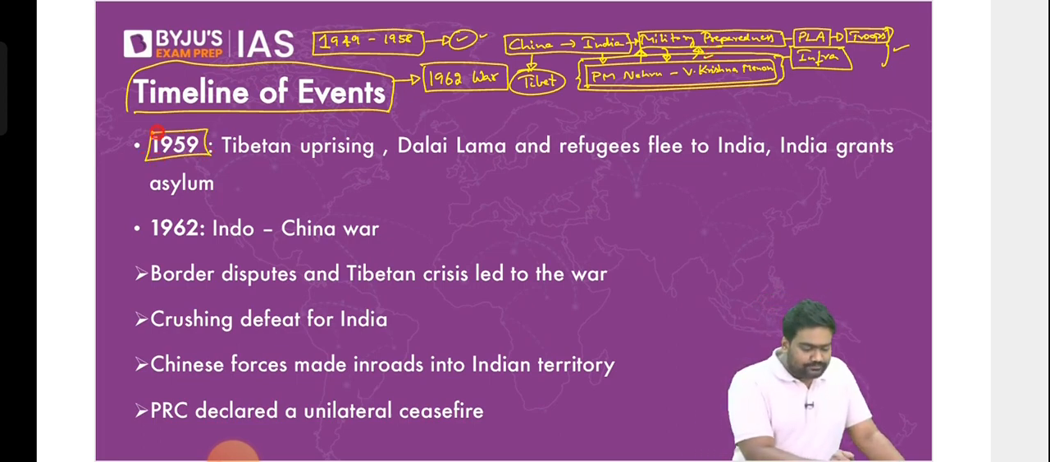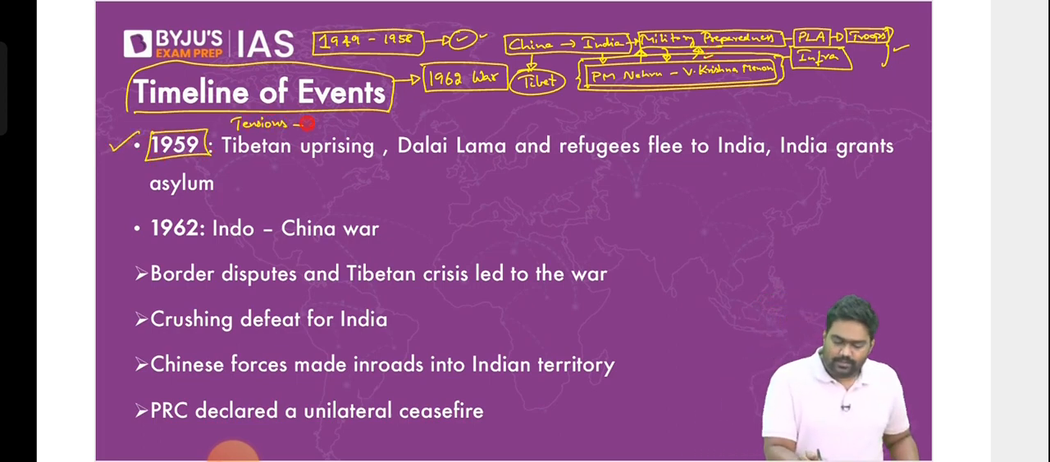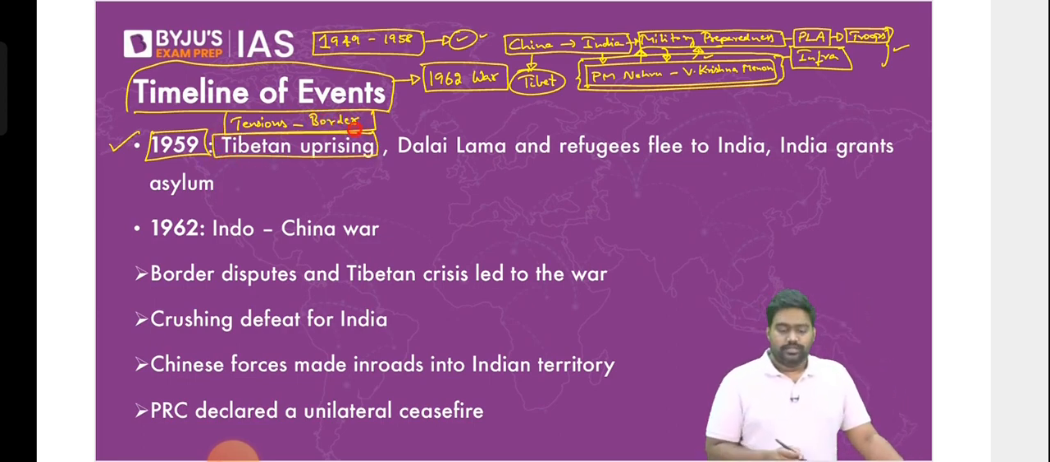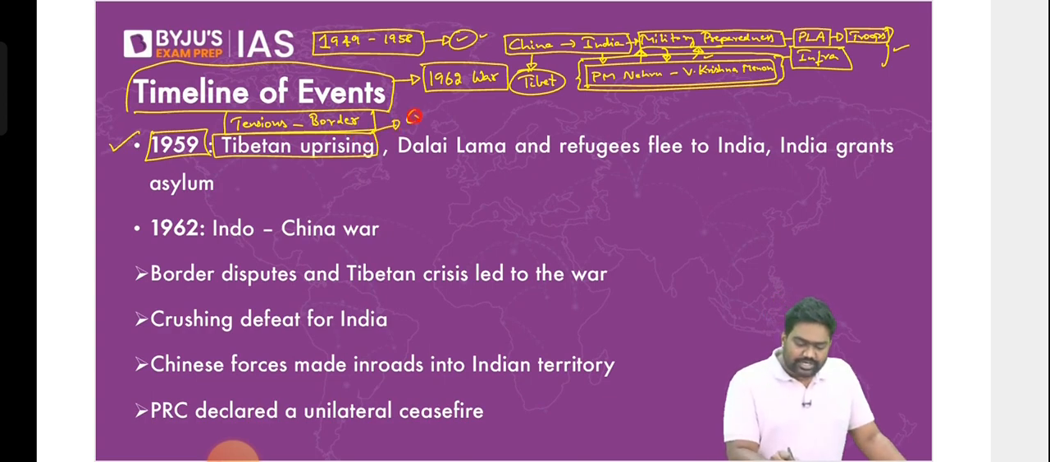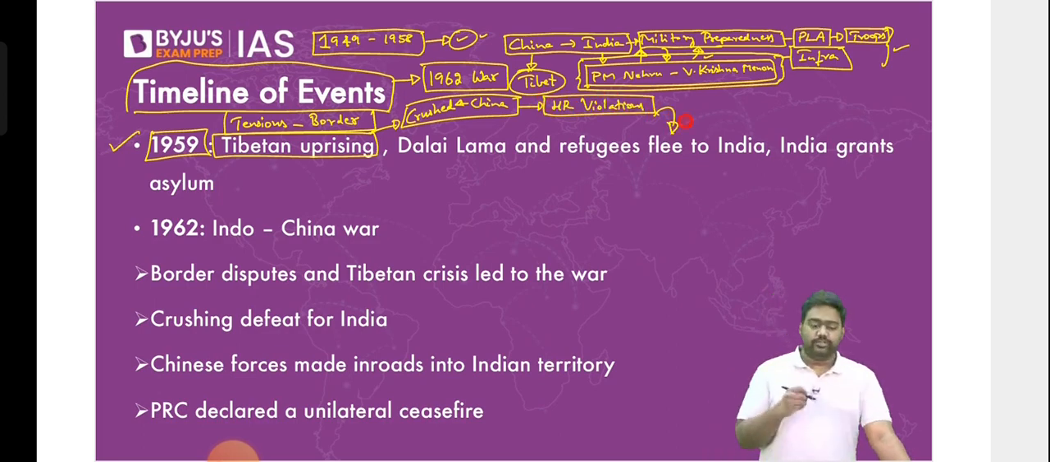In 1959, at a point when the border tensions were already high, there was a massive uprising in Tibet led by the Tibetan Buddhists. The Tibetan Buddhists rose up in rebellion, trying to fight for their independence. This rebellion was crushed by China. China crushed the rebellion using massive force, and it committed large-scale human rights violations. China didn't hesitate to violate basic rights.